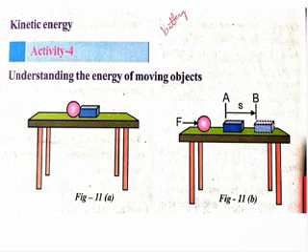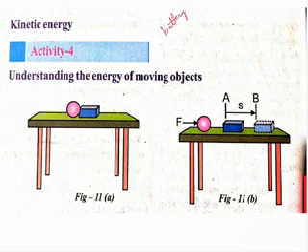For example, a fast moving cricket ball hits the wickets. A fast moving cricket ball means the ball is in motion. If the ball is in motion, then what happens? It will hit the wickets. This fast moving cricket ball is doing some work on the wickets. This is one example for kinetic energy.